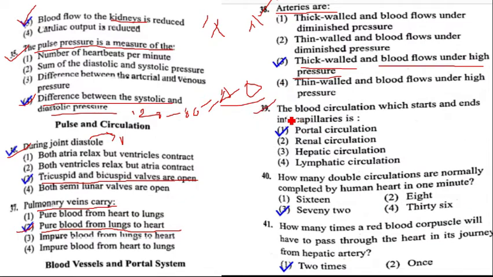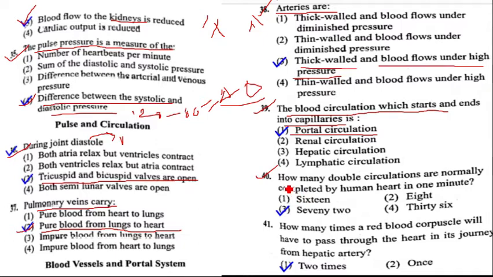Next, question number 39, the blood circulation which starts and ends with capillary is called portal circulation. Portal circulation always starts with capillaries and ends with capillaries. If you have any doubts on portal circulation or anything, I have already uploaded all theory videos related to body fluids and circulation. Watch those videos first, then come to this video and see the multiple choice questions.